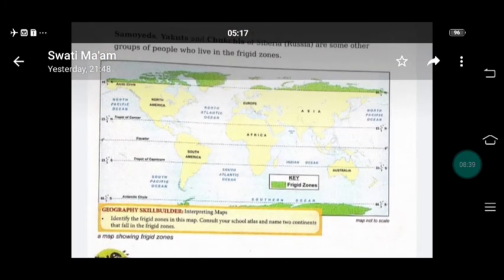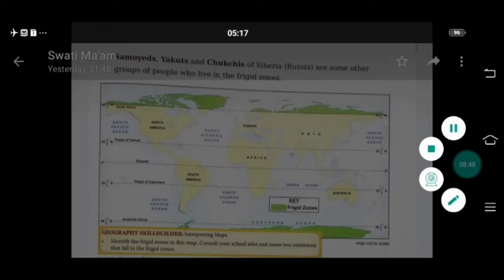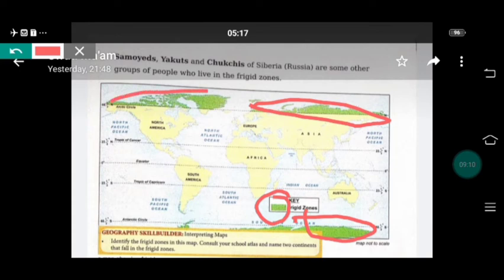Now, as you can see, this is the map of frigid zones. See, students, this is the key of frigid zones. Where you find this type of key, these are frigid zones. As you can see, this part is here, this part is here, and this part is here. These are frigid zones, and some little part is also here.